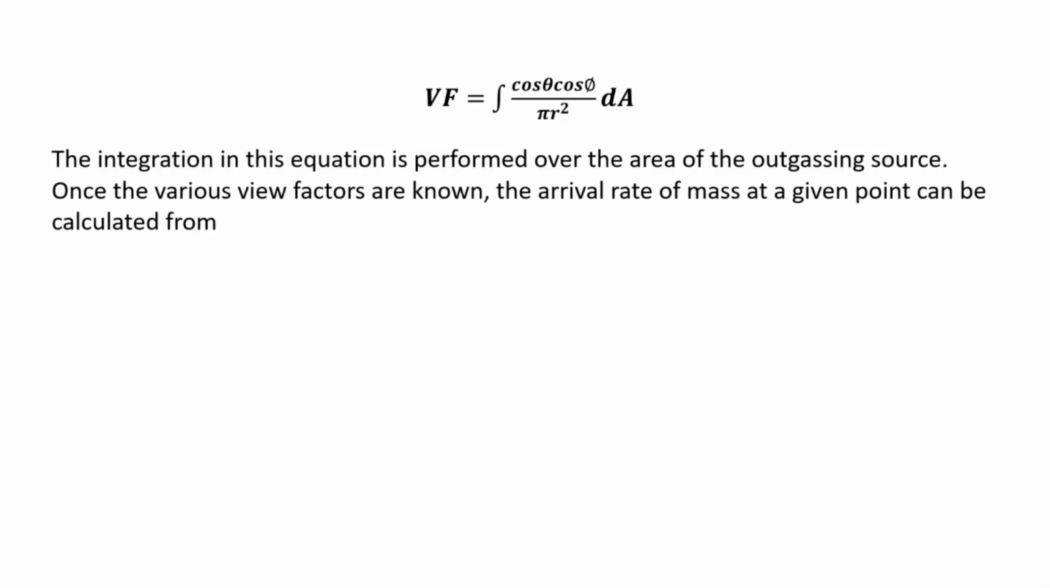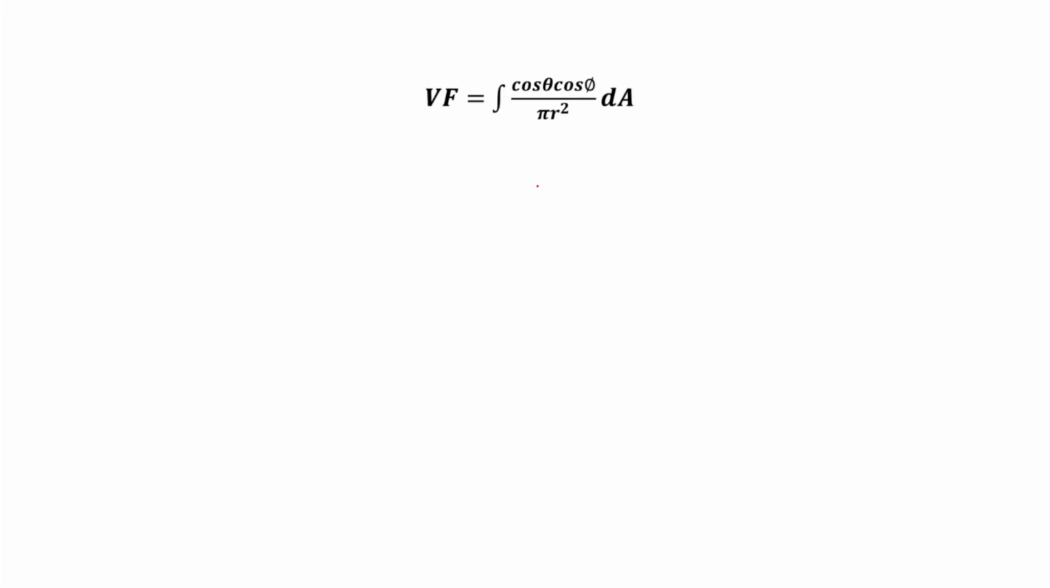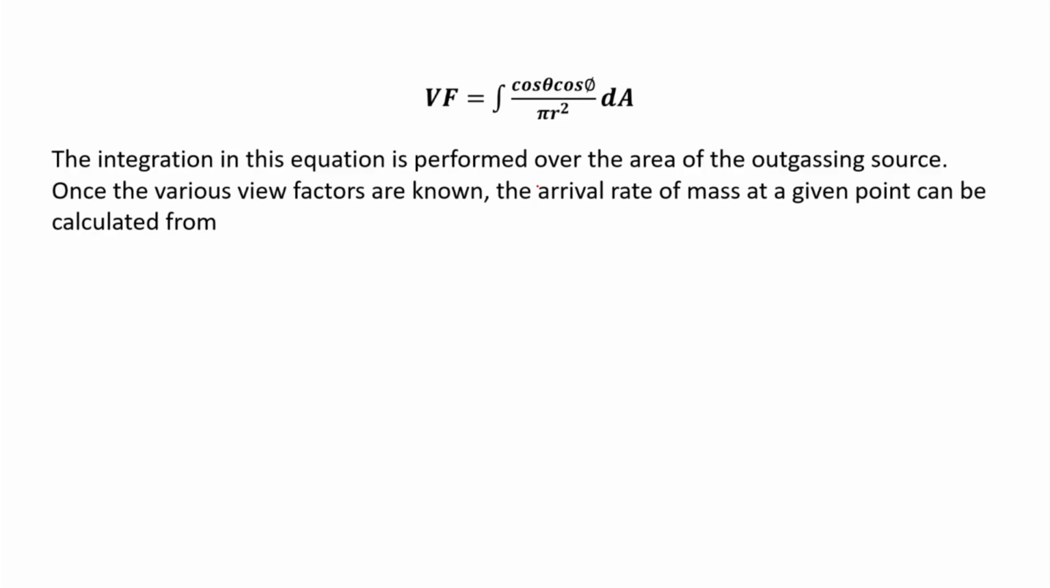Okay. Now if you perform the integration over the area of the outgassing source, what we have done is we have considered a point. In this figure, I consider the collector not as a surface, but as a point. So, then this integration, which was a double integration, will have only one double integration, like we have shown here. If you do that integration over the outgassing surface, we can find the arrival rate. So, this is the expression. This is the arrival rate.